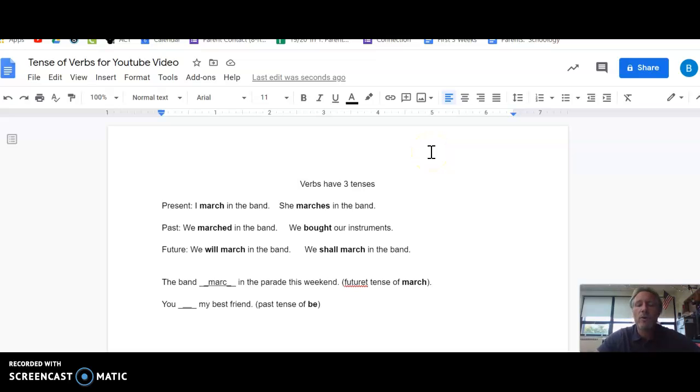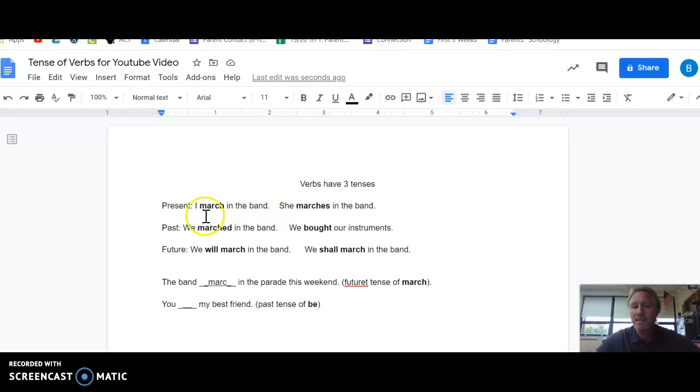Okay, juniors, we're covering one simple concept for grammar this week, and that is that verbs have three tenses. You probably already know this: present, past, and future. So I'm using the word march here, the verb march, to show this. I march in the band. That's present tense. She marches in the band. Also present tense. It's happening right now.